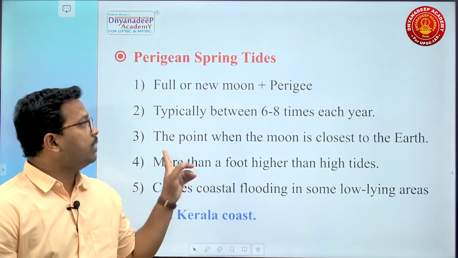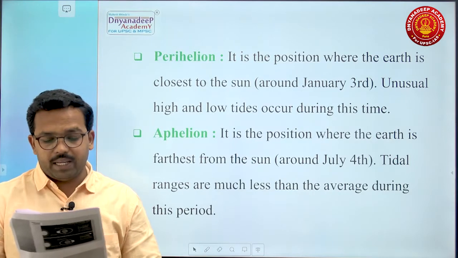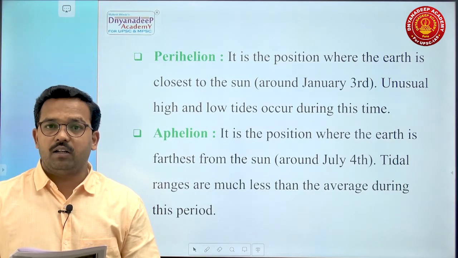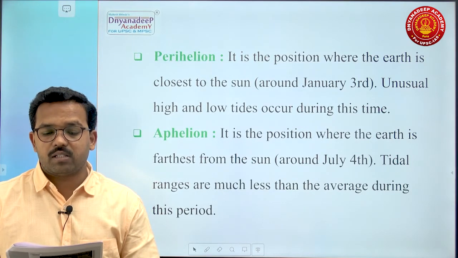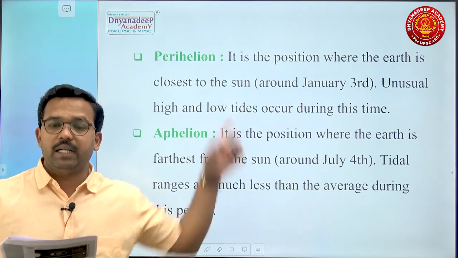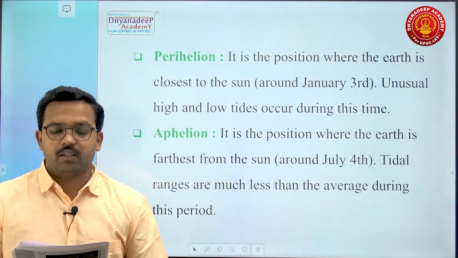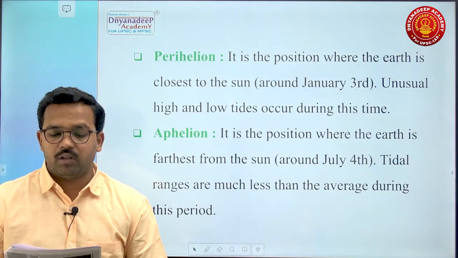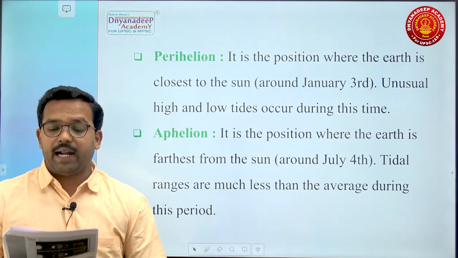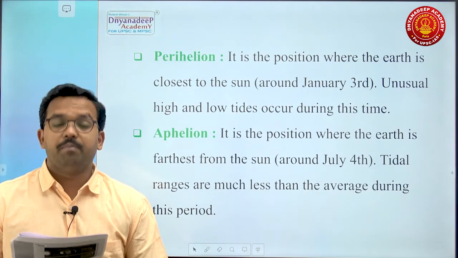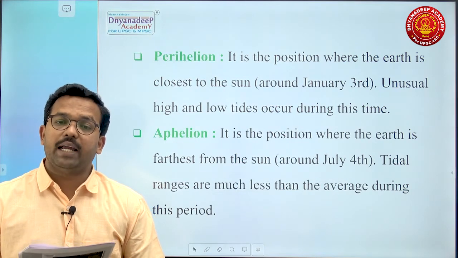It occurs during new moon and full moon. Just see here. Perihelion is the position where Earth is closest to the sun. Remember the date, around 3rd January. Unusually high and low tides occur during perihelion.